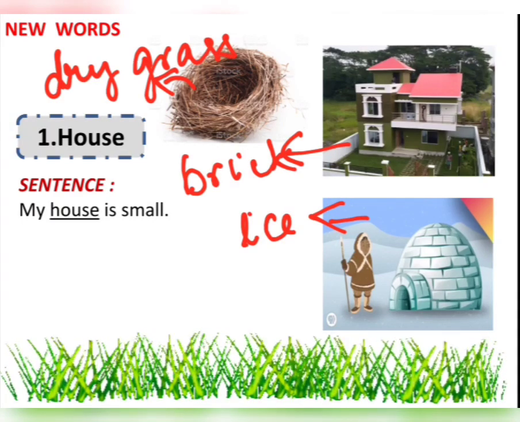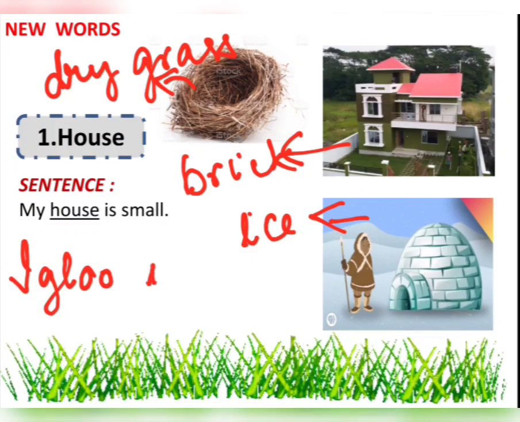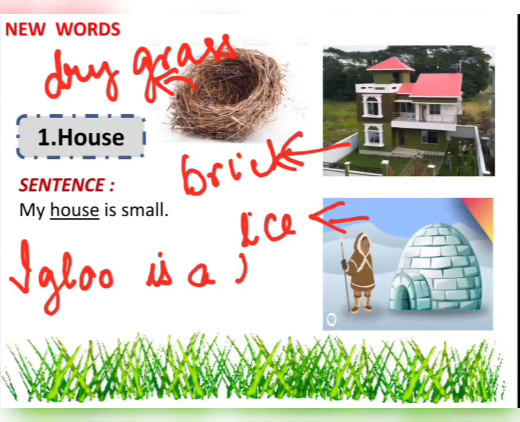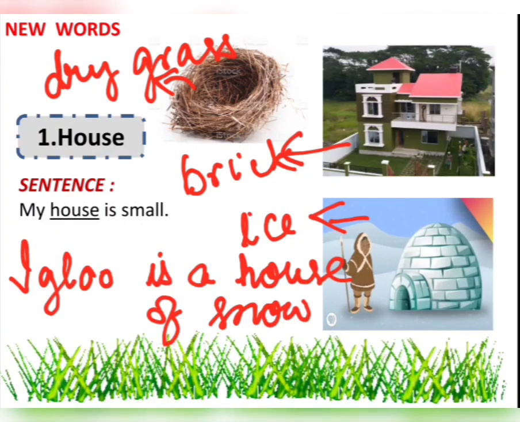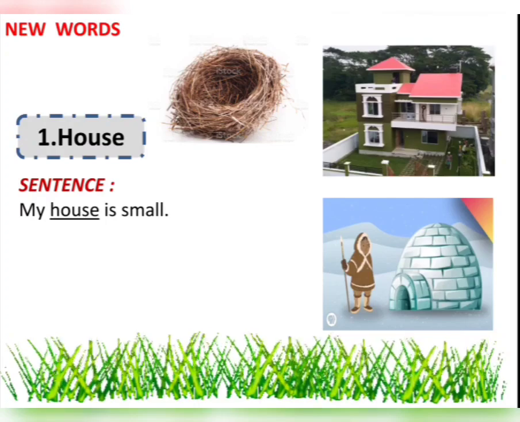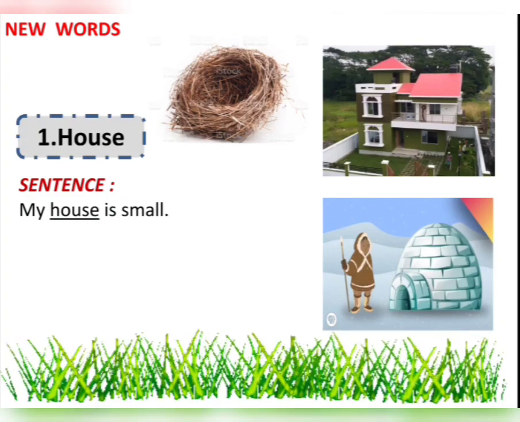So let us make a sentence with the last picture. Igloo is a house of snow. Right? So, like this, you can make your own sentences. These were just sample sentences only to help you to make your own sentences. Hope you can do it.